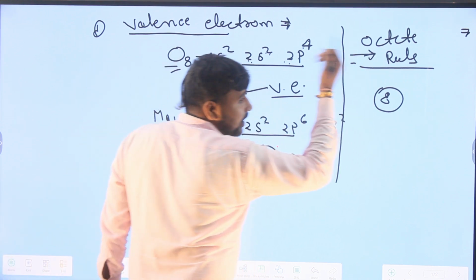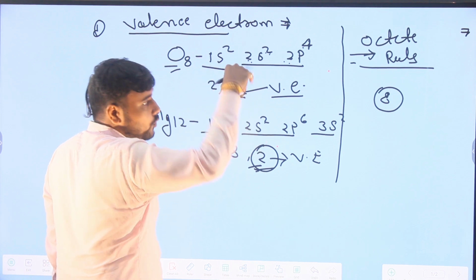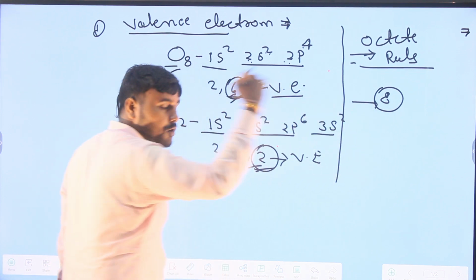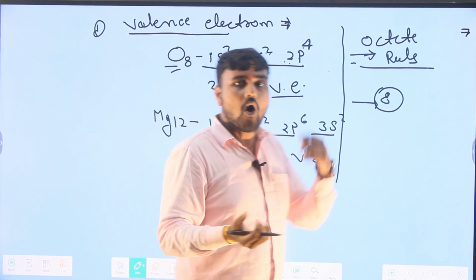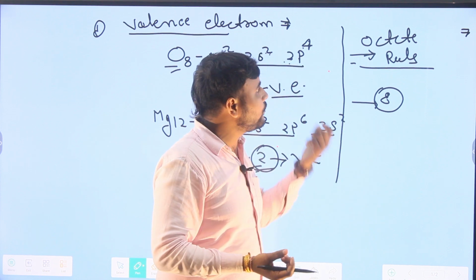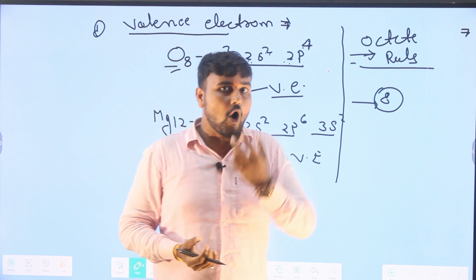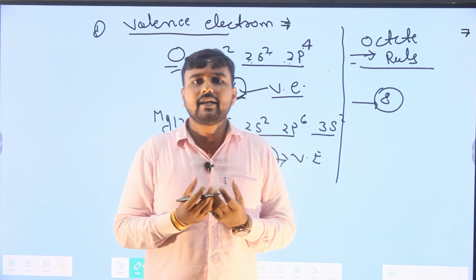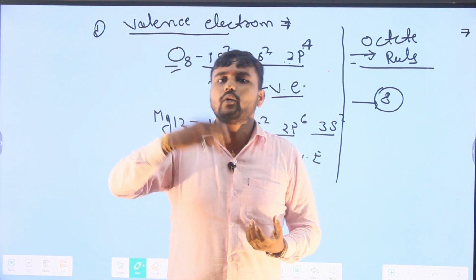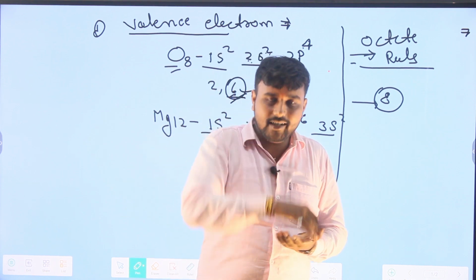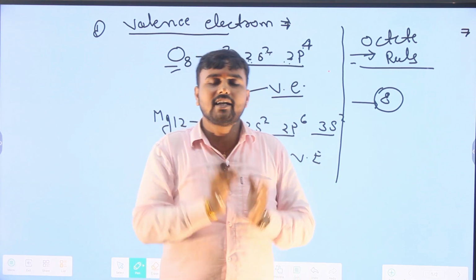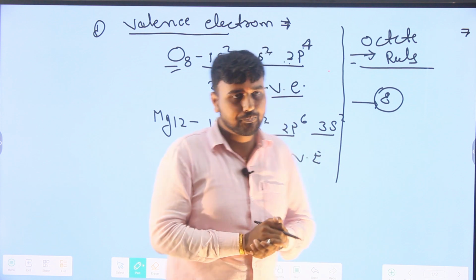To acquire octet stability, every element wants to share, gain, or donate electrons, and the result is chemical bonding.